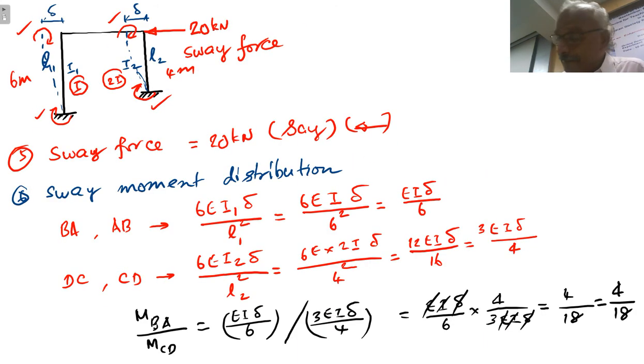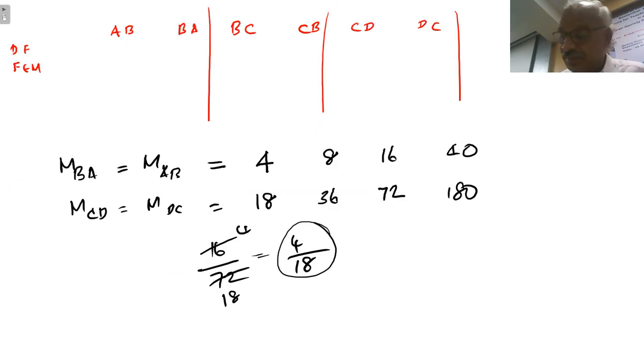sway to the left. So both moments will be clockwise. If the frame sways to the right, both values will be negative. Right. Now coming to this point.